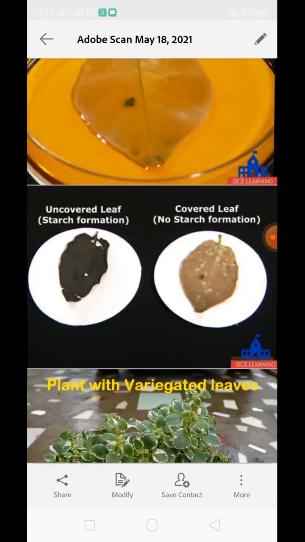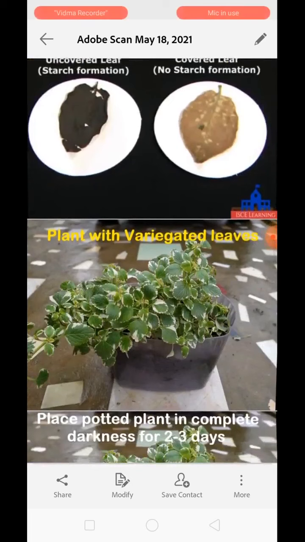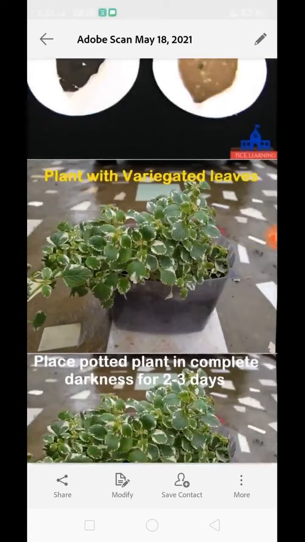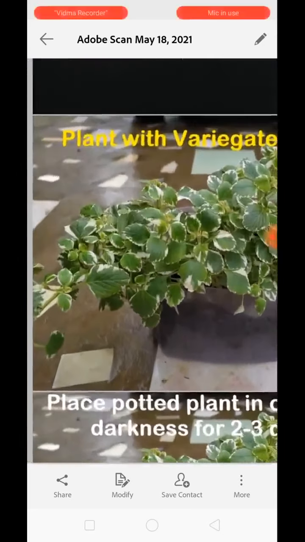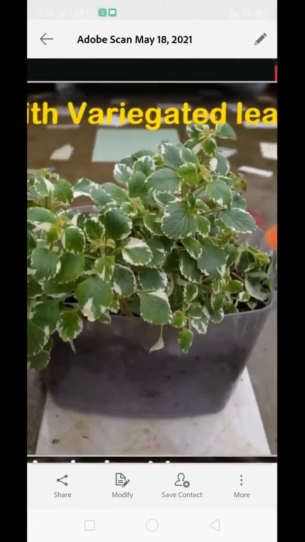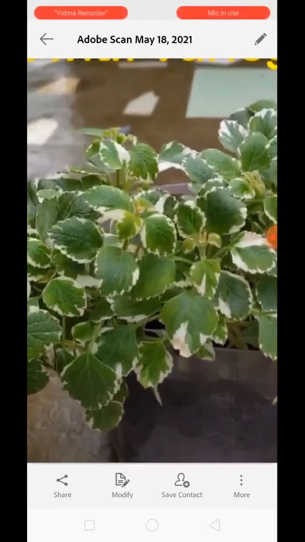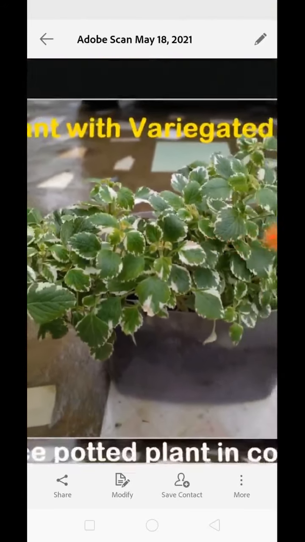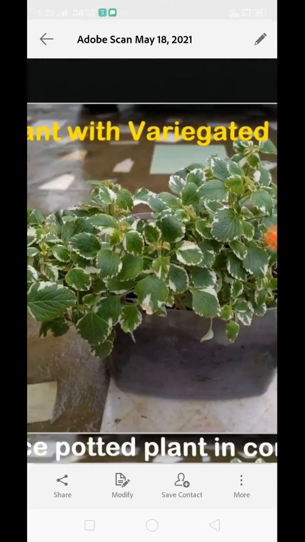Clear? Now activity number 2. Activity number 2 is to demonstrate that chlorophyll is necessary for photosynthesis. For activity 2, we need a potted plant, obviously, which is having this kind of leaf. Some portion of the leaf does not carry chlorophyll granules. That is why they are not green in color. This can be seen in the croton plant.